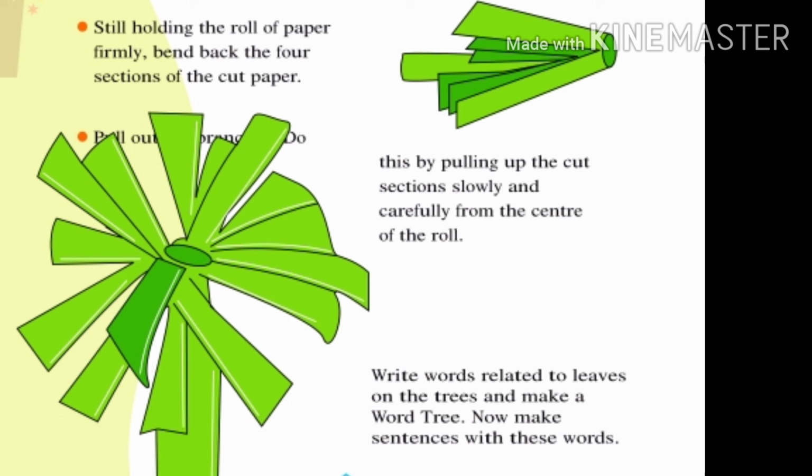For example, I have used the word pretty for the leaves of the tree. Then from that word pretty you can make a sentence. For example, Smita is a pretty girl. This will be the sentence. In the same way you have to use words for these tree leaves and make a list of many words. You can make a tree of these words and make sentences on each word.